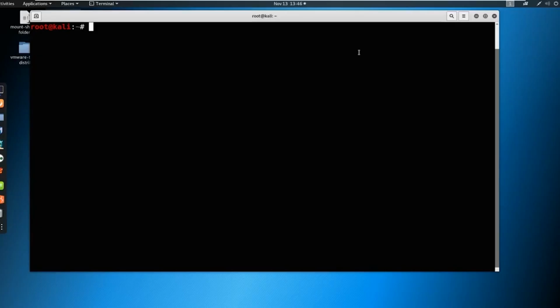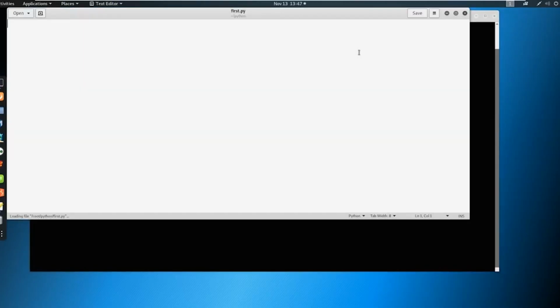From here, let's go ahead and make a new directory. I'm just going to call this directory Python. Then we're going to change directory into Python. The first thing we're going to do is gedit, and I'm just going to call this first.py. This will be our first Python script, and we're going to build on it.